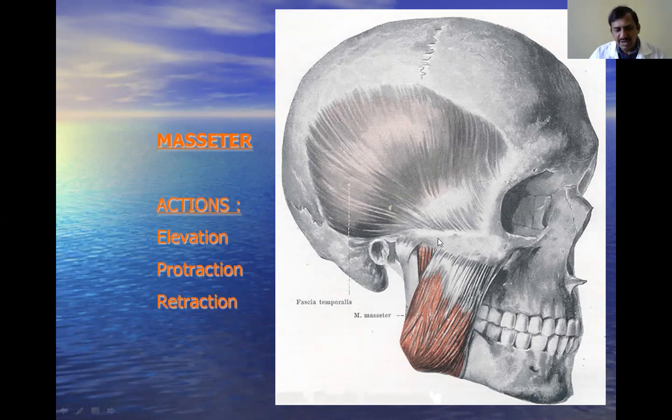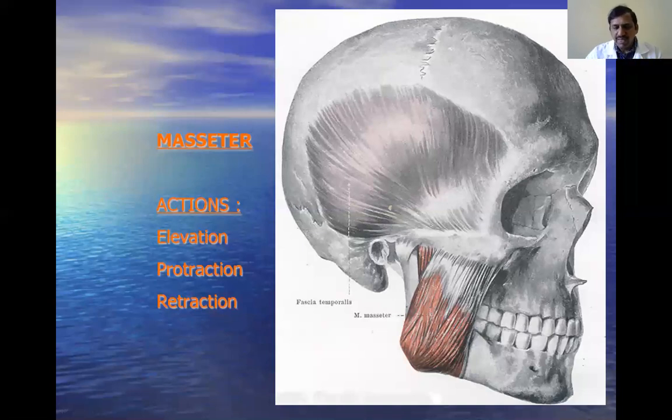The middle fibers take origin from the posterior one-third of the lower border and anterior two-thirds of the inner surface of the zygomatic arch. They run vertically down and insert to the middle part of the lateral surface of the mandible.